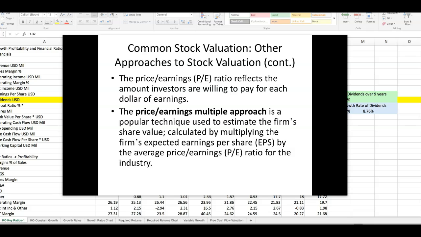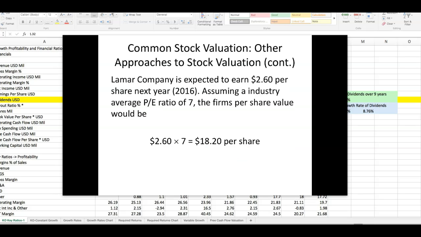Another common stock valuation technique is the PE ratio. The PE, or price earnings multiple approach, is a popular technique used to estimate the firm's share value, and it's found by multiplying the firm's expected earnings per share by the PE ratio for the industry. So for example, if the company is expected to earn $2.60 per share next year, and we have an industry PE average of 7, the firm's price per share would be $2.60 times 7, or $18.20 per share.